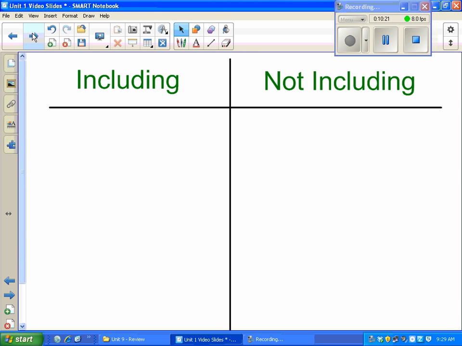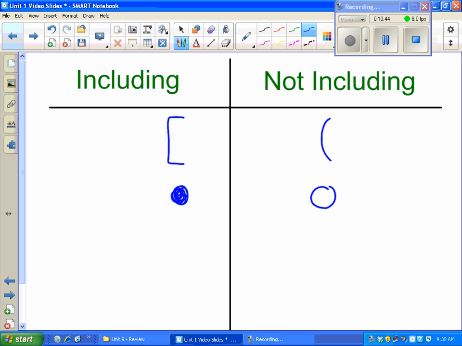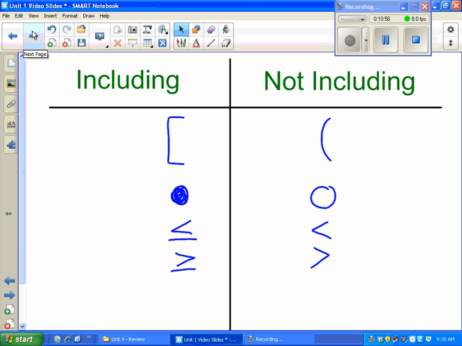All right, so at this point it's nice to do a quick summary of what symbols mean included and what mean do not include. Most commonly we know that a bracket means including, parentheses means not including. We also talked about how a closed circle on the number line is when we include, open circle is when it's not including. And if you have a less than or equal to or a greater than or equal to, the key is the equal to. That means include. If you just have a less than or a greater than, it means do not include. So sometimes that's helpful just to break it down.